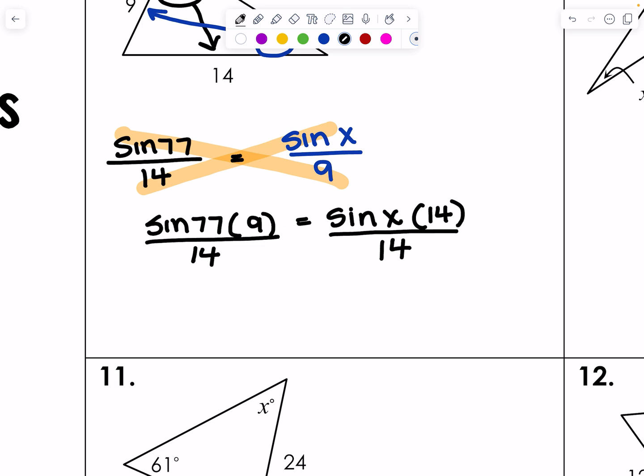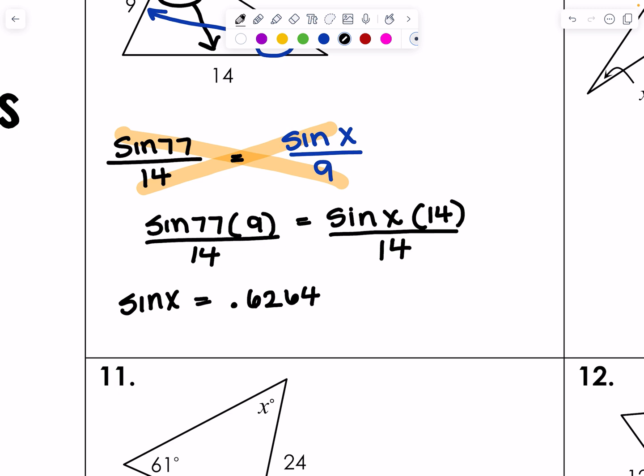And I'm just going to switch things around. I will end up with sine x equals, this is going to be a value of 0.6264. So go ahead and get that actual decimal value.